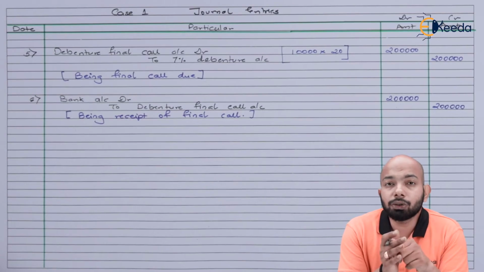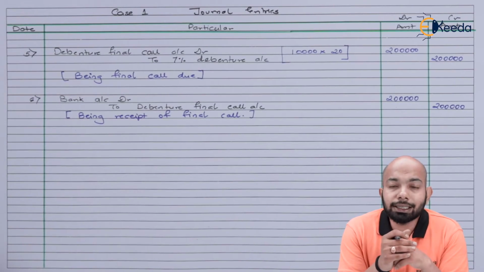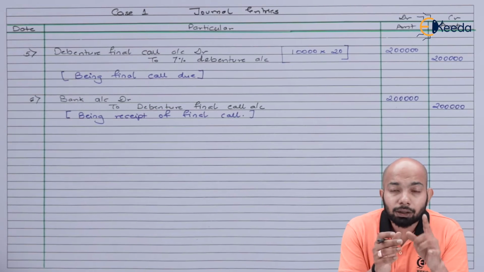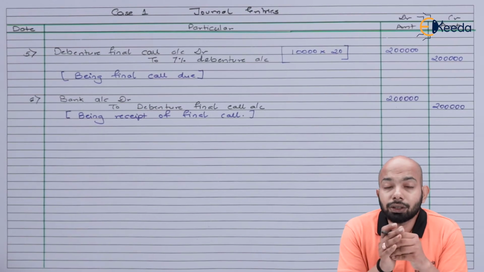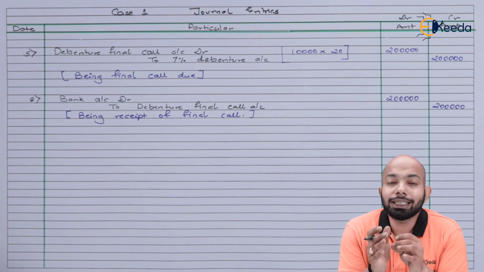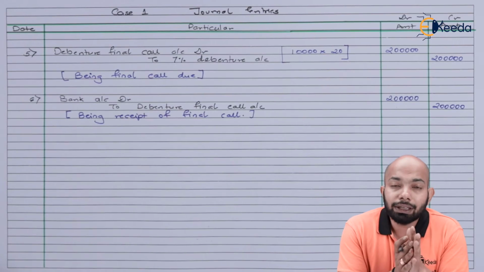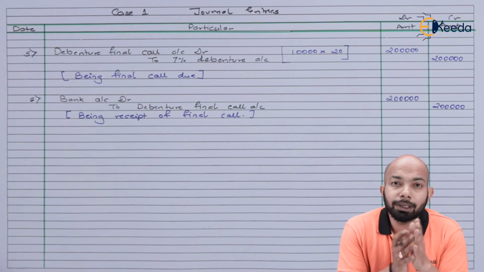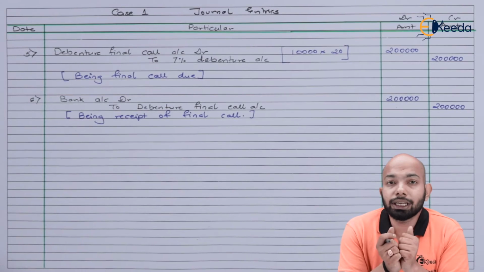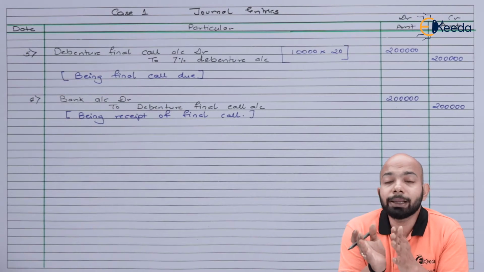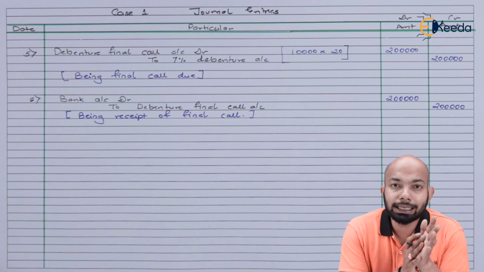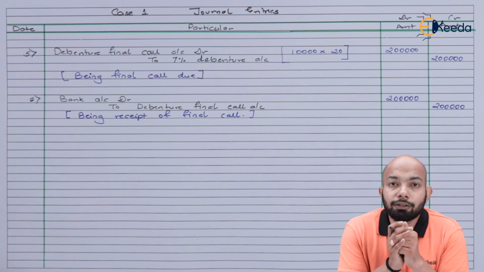There is another method where you can pass journal entries related to that. Before we go ahead and pass the journal entries, we have to mention the details of the loans that we have received. So our bank account will be debited because we are receiving that much amount in cash, and a liability account, that is a loan account, will be created here. So let's mention that first.